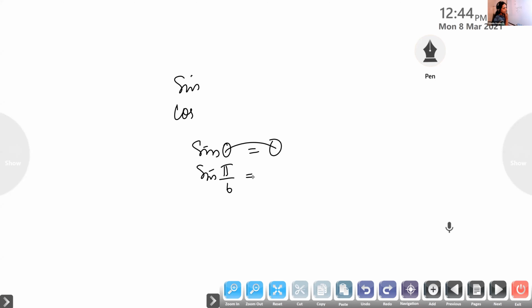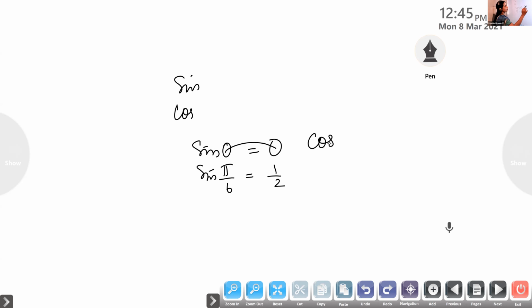What about sine pi by 6? Yes, sine 30. What is the value of sine 30? Atul? 1/2. So the function sine maps pi by 6 to 1/2. Is it clear, children? That's what we call trigonometric functions. Sine is a function. Similarly, you can consider each and every trigonometric function like that.